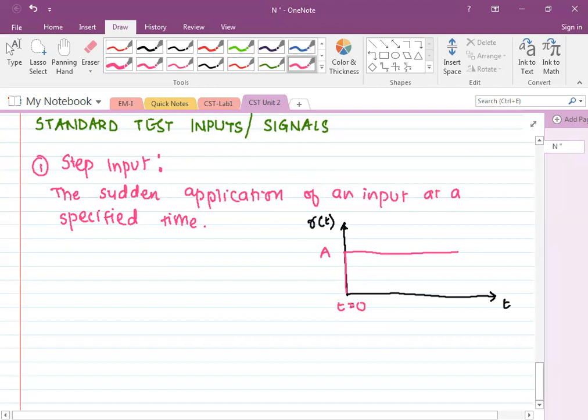I will explain this, don't worry. So we can write R of t equal to A, where A is the input magnitude, for any time t greater than or equal to 0. You can see the input is available. And R of t equal to 0 for any time t less than 0.